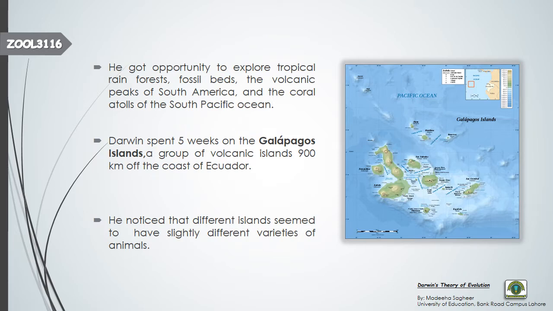So let's read it out. He noticed that different islands seem to have slightly different varieties of the animals. He visited different islands, and he noted that the islands have the same organisms, but their morphology is somewhat different. Galapagos is actually a Spanish word that means tortoises. So this place is very famous for having very, very big, heavy tortoises.